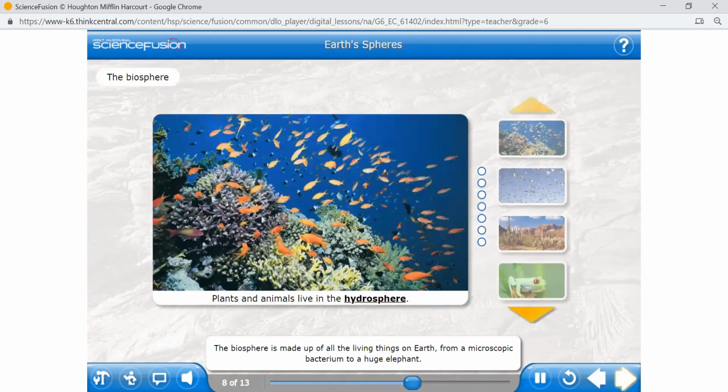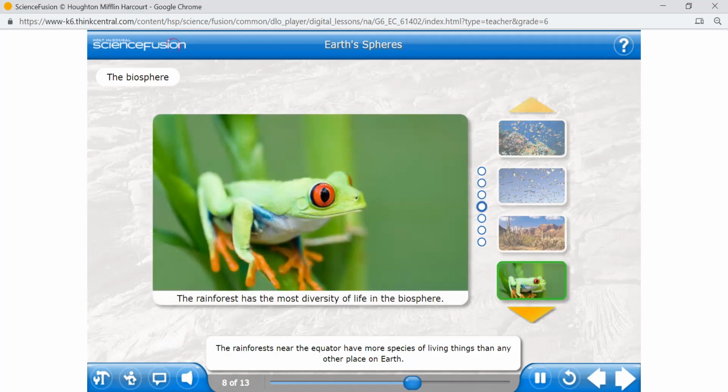The biosphere is made up of all the living things on Earth, from a microscopic bacterium to a huge elephant. The rainforests near the equator have more species of living things than any other place on Earth. It is the most diverse part of the biosphere.